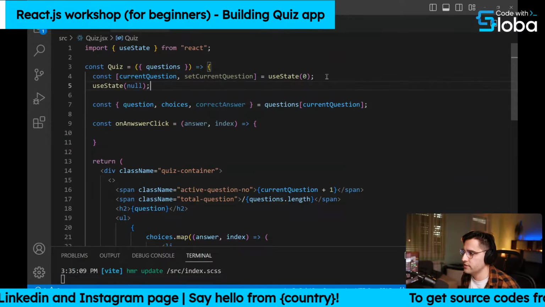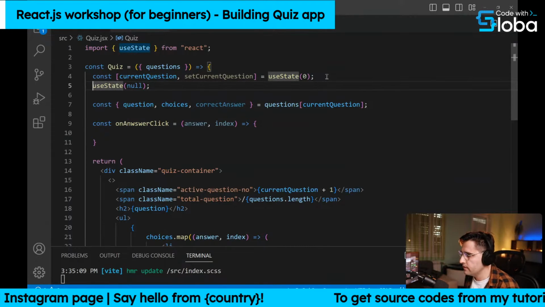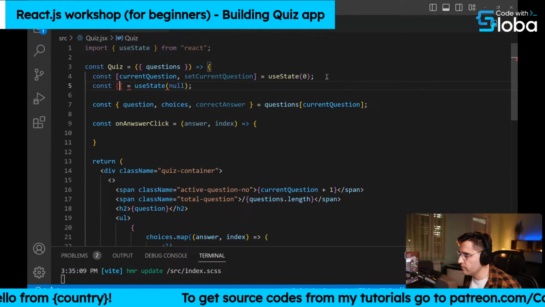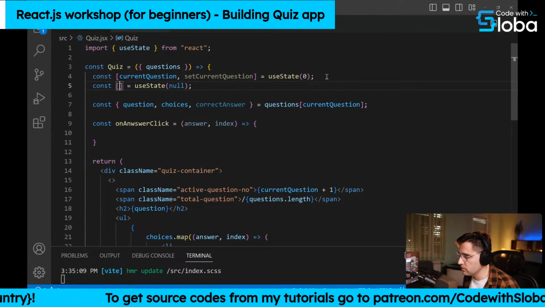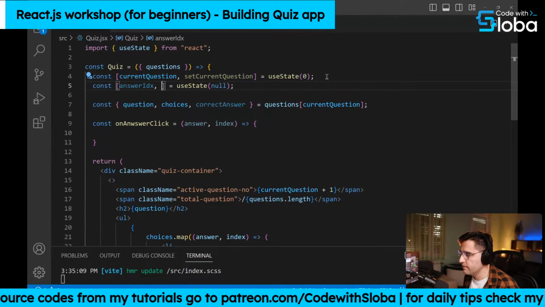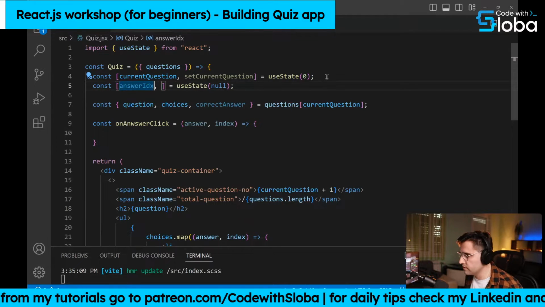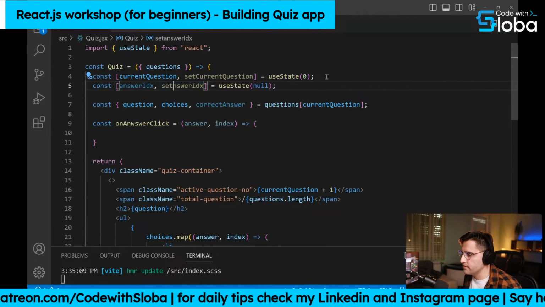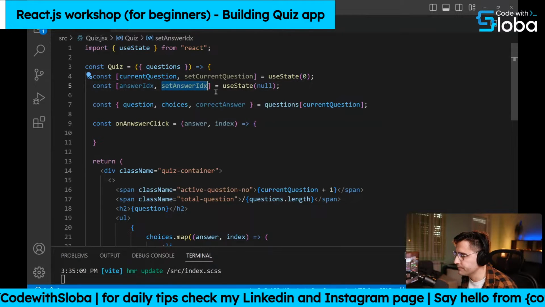So the initial state is null. Then we want to create a variable and the function for updating that variable. Let's name it answer index. And for the function, you usually use the variable name and add set to it. Make sure that it's camel case, like this, set answer index.